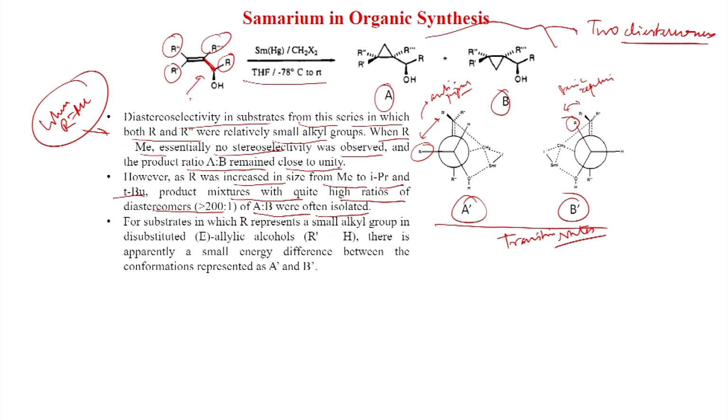Here you can also see this OH binding with samarium, and CH2I2, that CH2 is connected with samarium as well as this I, and now this carbenoid makes the cyclopropanation, reacting with this double bond. For substrates in which R represents a small alkyl group in disubstituted E-allylic alcohols, R dash is equal to hydrogen, there is apparently a small energy difference between the conformations represented as A dash and B dash.